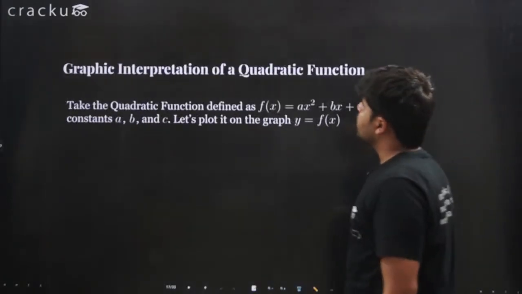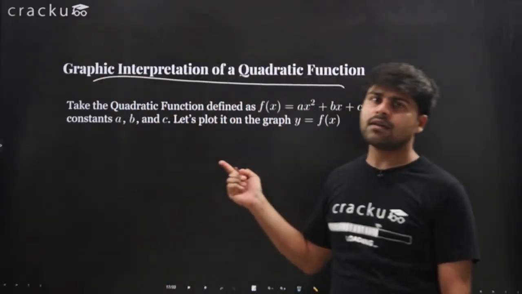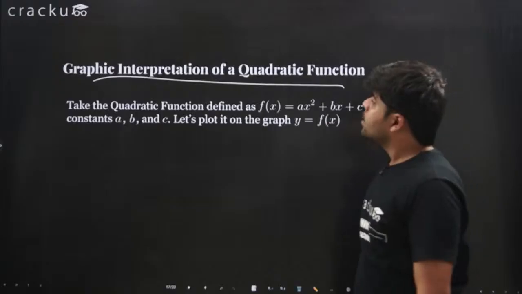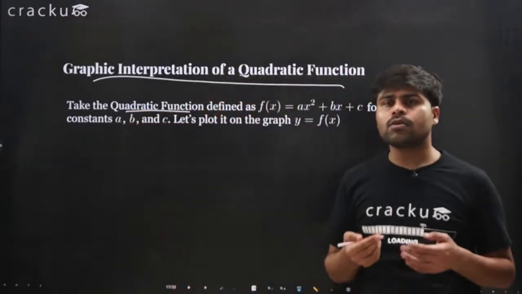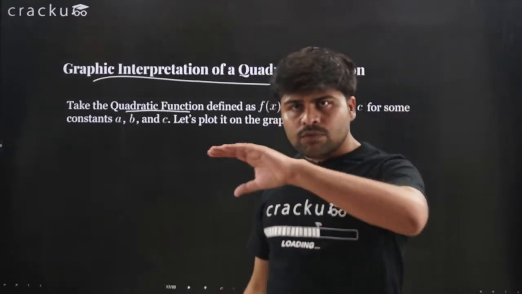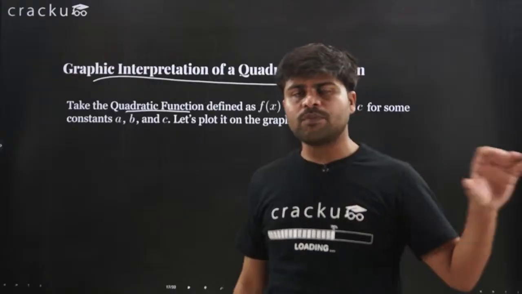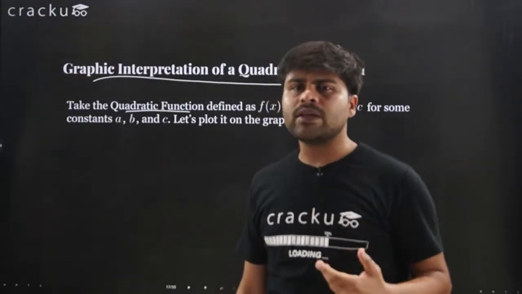Next, graphic interpretation of a quadratic function. This is very important, right? A lot of questions come from this. So take the quadratic function. Now, since quadratic is actually a polynomial, right? The essential form of the quadratic is a polynomial form, ax squared plus bx plus c. It is a polynomial. The degree is 2.